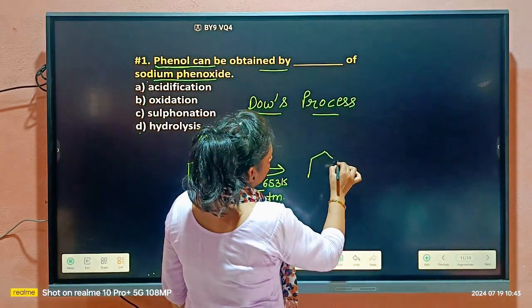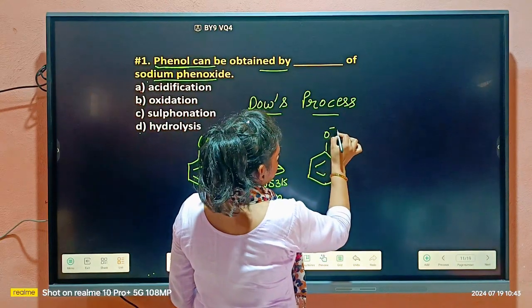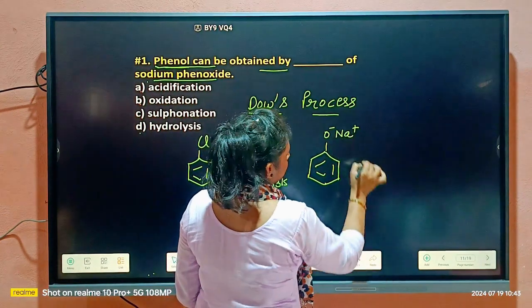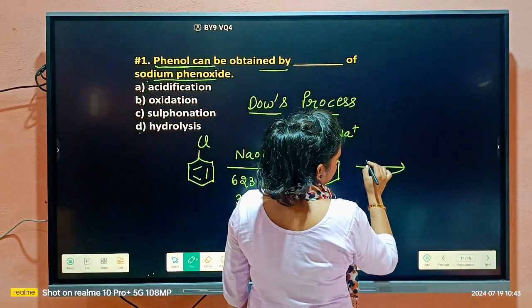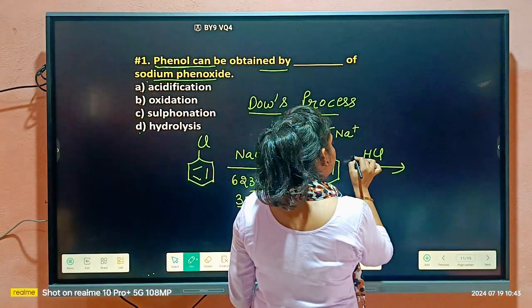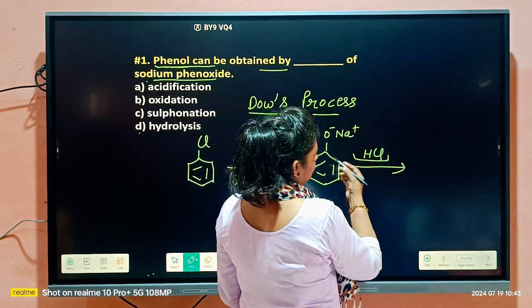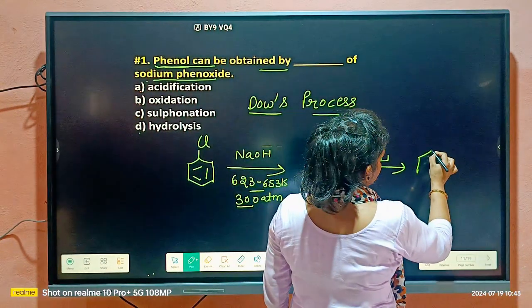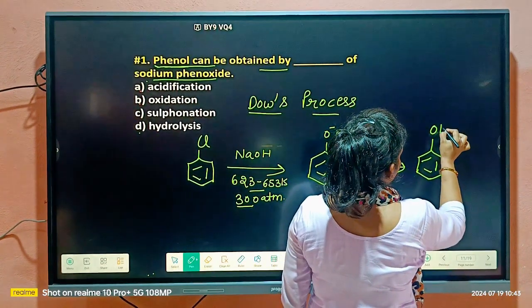So what was taking place there? Formation of sodium phenoxide was taking place. After that, we were doing acidification, means we were adding HCl. So it will replace the sodium ion and finally we get phenol.